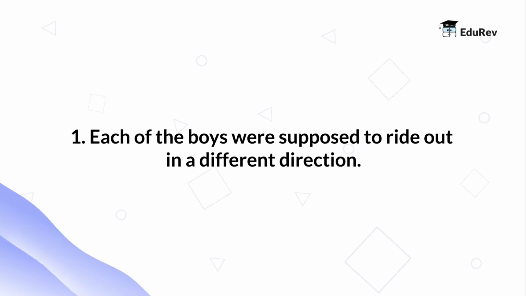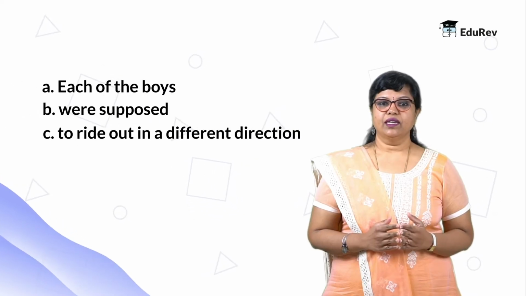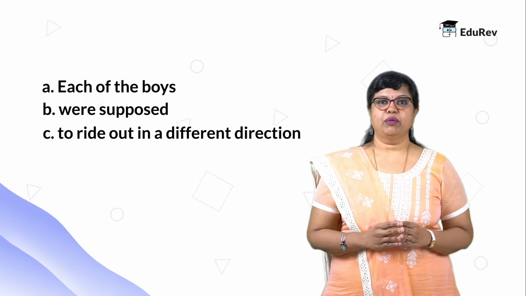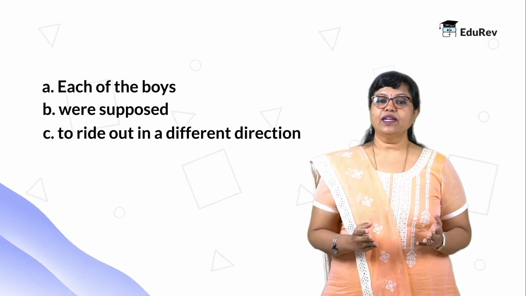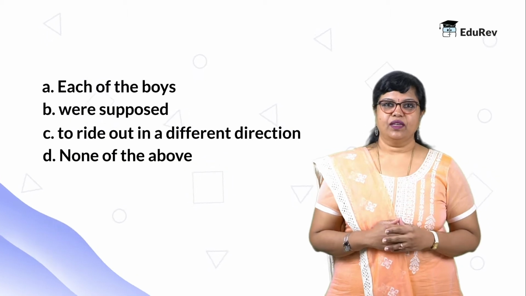Moving on to the topic, we are going to see some really cool strategies to crack spotting errors in CAT. Let's take a look at the first sentence. Each of the boys were supposed to ride out in a different direction. Part A, each of the boys. Part B, were supposed. Part C, to ride out in a different direction.